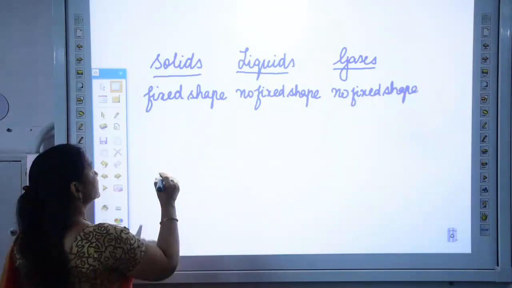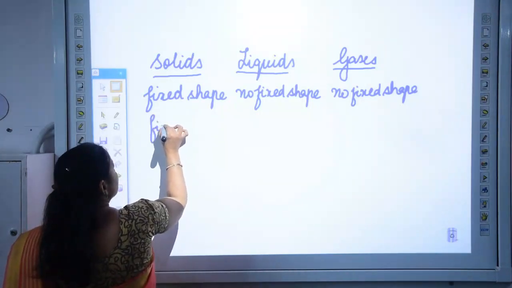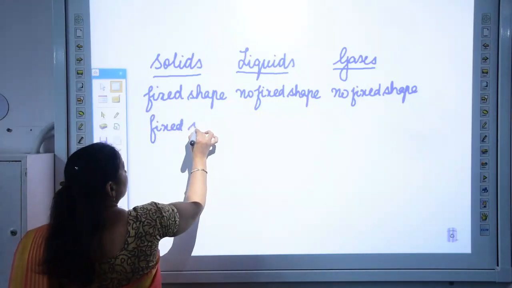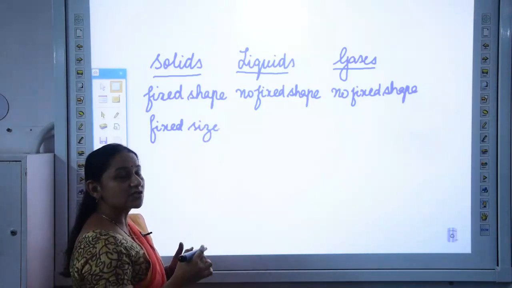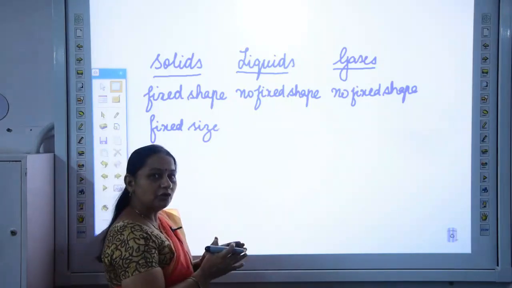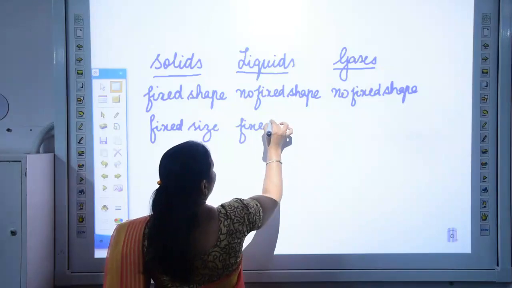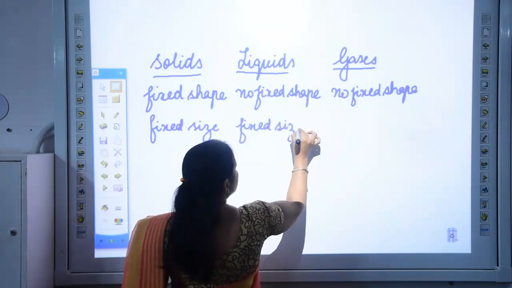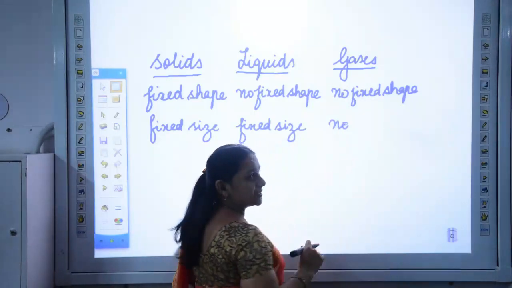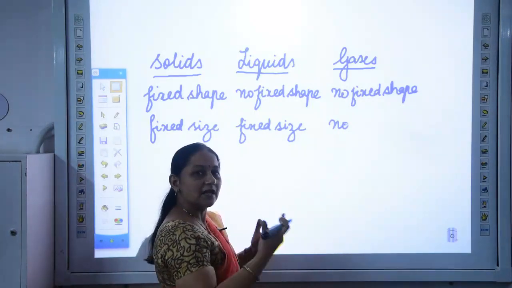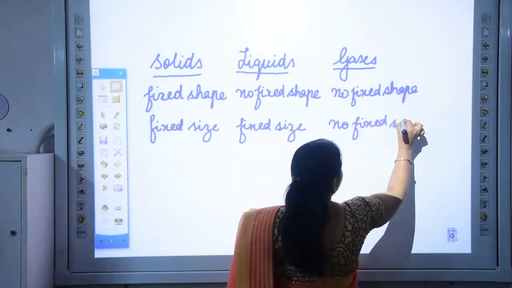Then about size, solids, they have a fixed size. Their size is fixed. Liquids, their size is also fixed, means their volume remains the same. So, fixed size. But gases, they do not have any fixed size. They take the amount of space that is available to them. No fixed size.